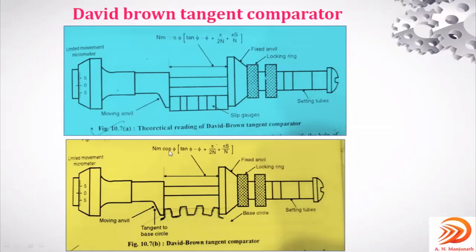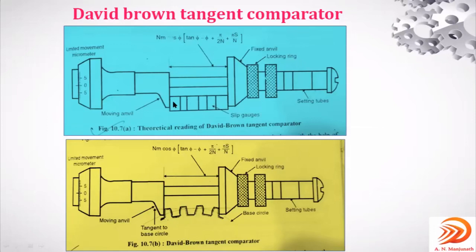So this is the final equation which represents the span length, or you can call it the W value, right? W = Nm cos φ [tan φ − φ + π/2N + π S/N], right?